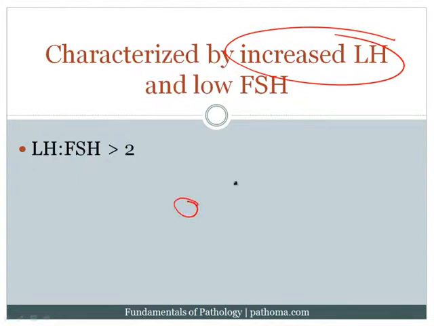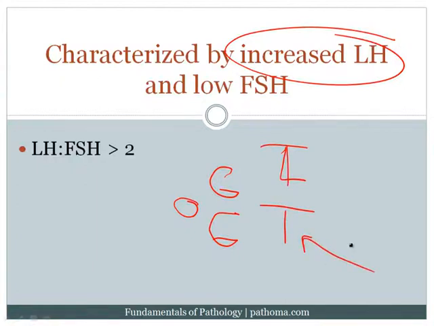So here's the egg, here are the granulosa cells, and here are the thecal cells, all right? Now the increased LH is going to do what? It's going to hit the theca cell, and in response to the increased LH, the theca cells are going to produce androgen. All right, so there's going to be a high amount of androgen because there's a high amount of LH. Now what that androgen will do is it will go into the blood, and when it goes into the blood, the androgen will create hirsutism within the patient. What is hirsutism? It is excess hair in a male distribution. So the patients may begin to develop heavy facial hair, for example.